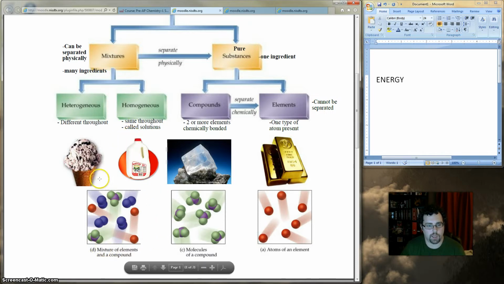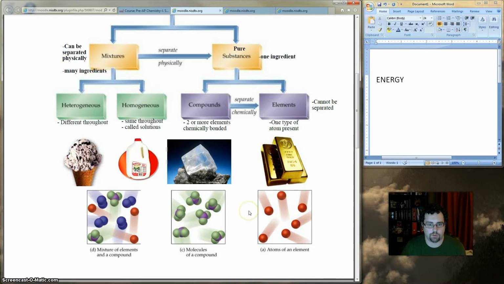If you look at a mixture at the atomic level, you'll see there are atoms in there, molecules, compound molecules, all these things are mixed together. Just like in soda, there's a bunch of different ingredients. There's not just 2 or 3. But they're all mixed together in a uniform manner, so it is completely mixed down to the molecular level. It's the same throughout. That's a homogeneous mixture. A heterogeneous mixture is different throughout.